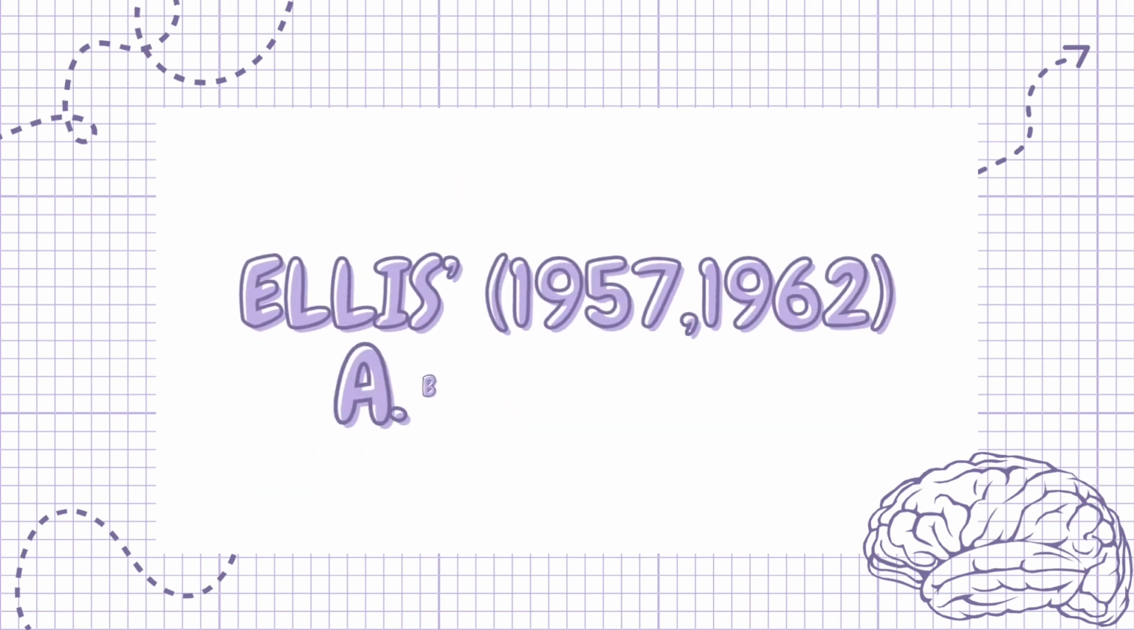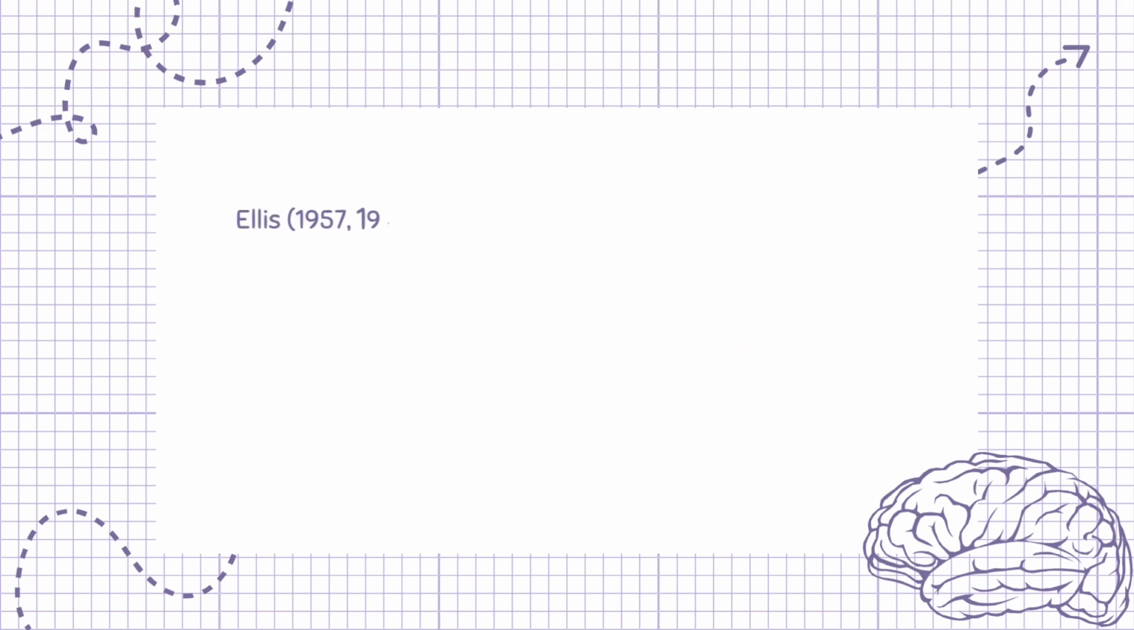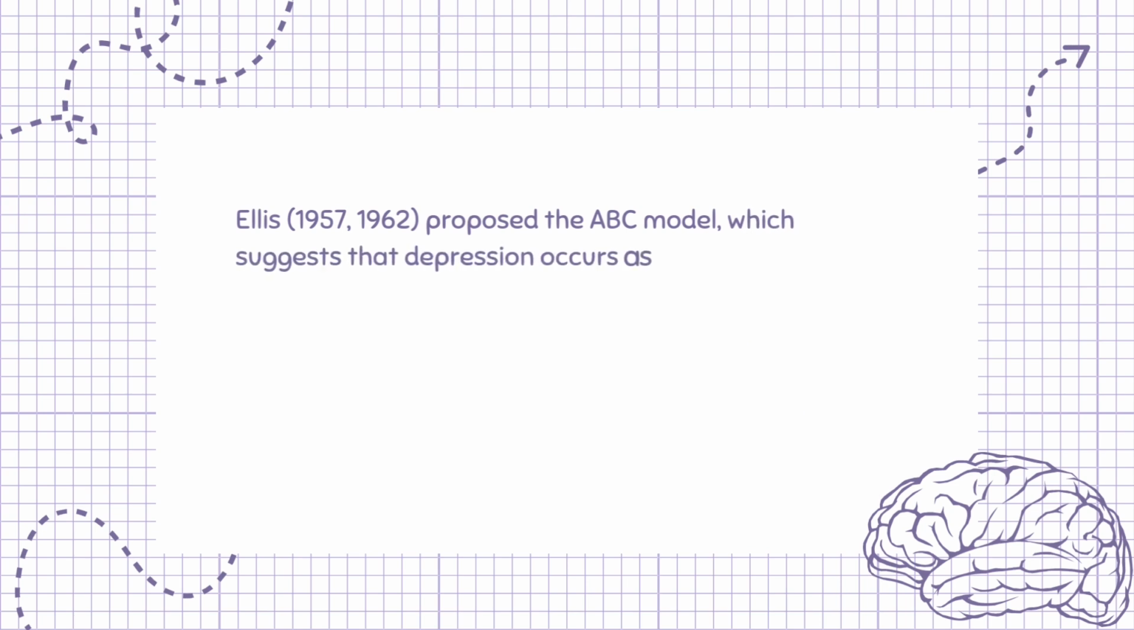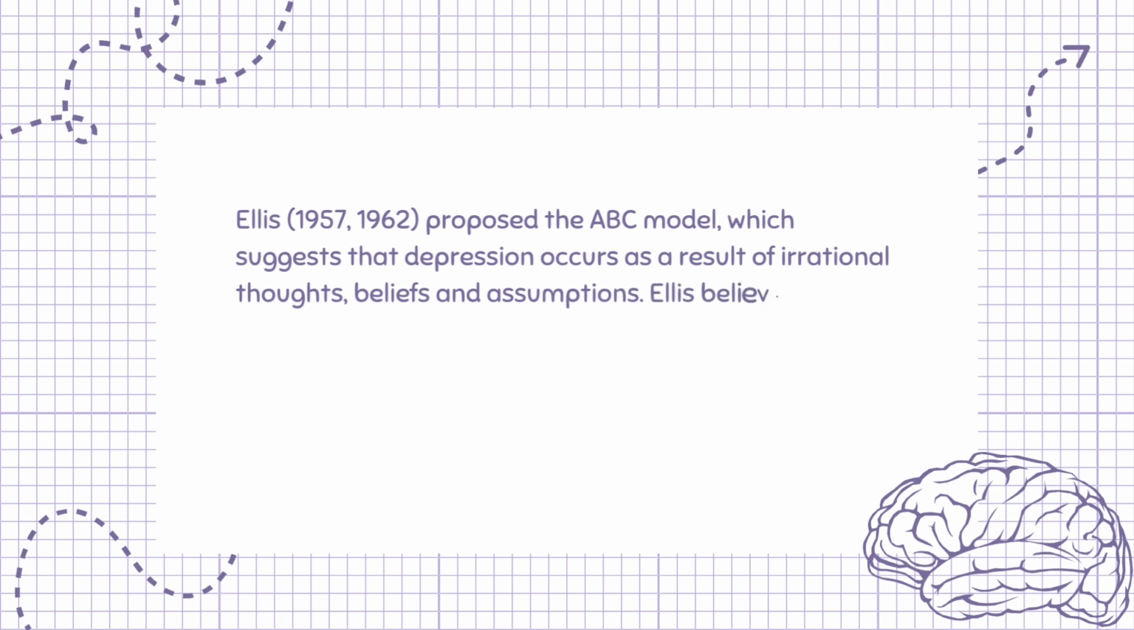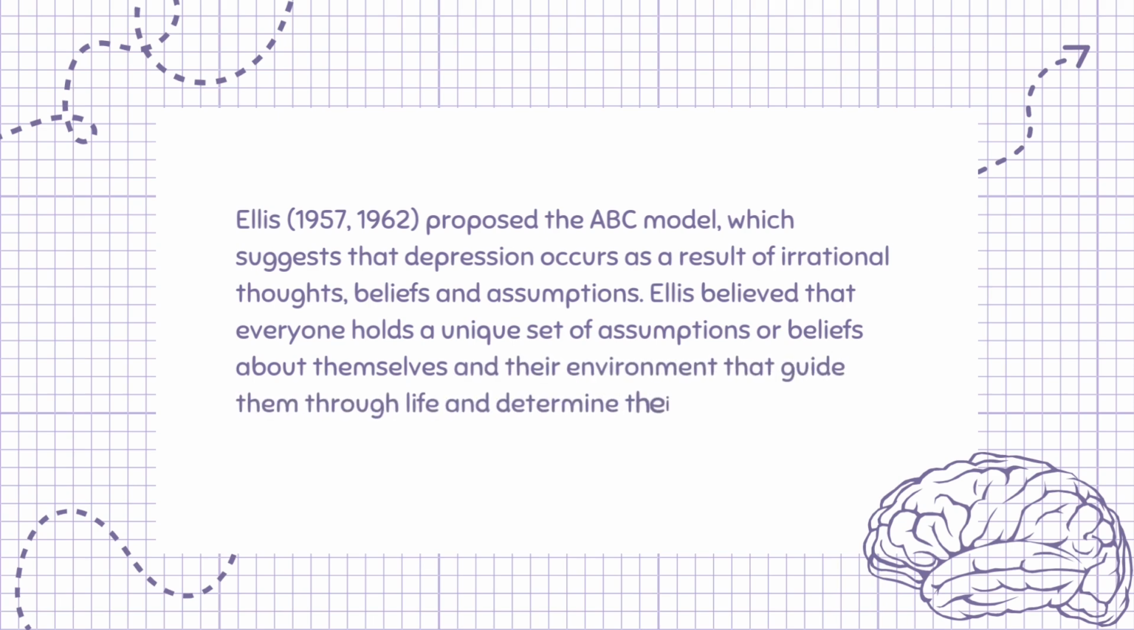Ellis's ABC model, 1957-1962. Ellis proposed the ABC model, which suggests that depression occurs as a result of irrational thoughts, beliefs, and assumptions. Ellis believed that everyone holds a unique set of assumptions or beliefs about themselves and their environment that guide them through life and determine their reactions to the various situations.